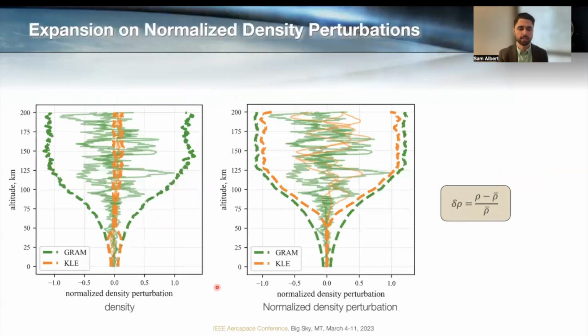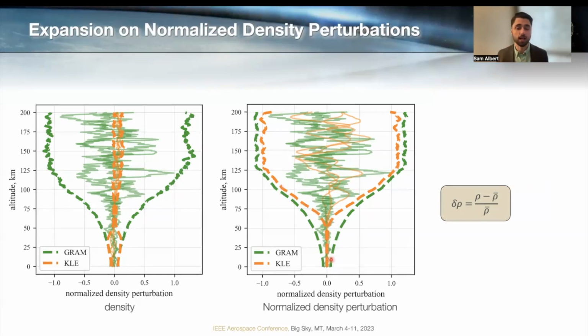So one of the steps we can take is, in both of these cases, the plot is showing normalized density perturbation, but there's a difference in how I've actually constructed the KLE. So on the left, this is the same plot as earlier, and the KLE is built on density values themselves. On the right, the KLE is constructed using the normalized density perturbations. And you can see that it does a much better job of capturing density variability at these higher atmospheres, but it fails to capture almost any variability at lower atmospheres.